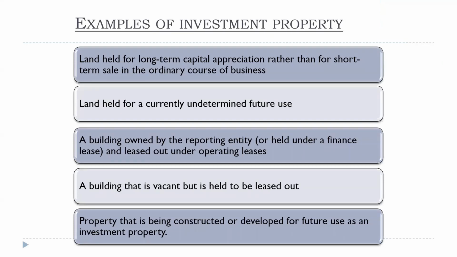So it happens like it happened for the cost model as well. If you're following the cost model of IAS 40, you need to follow the principles of IAS 16 to charge depreciation. They did not repeat, since this is an additional standard to give clarity on your property. Because if they would have repeated, that would have been cumbersome. So simply they refer to IAS 16 for charging depreciation, and refer to IAS 16 for building up the cost of an asset.